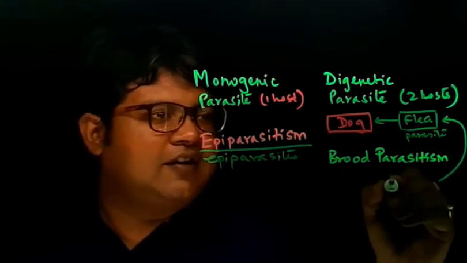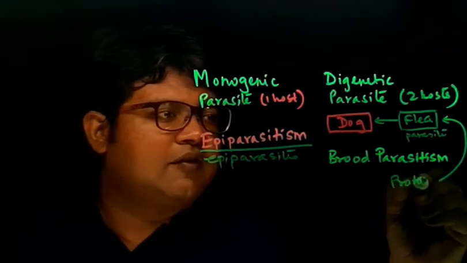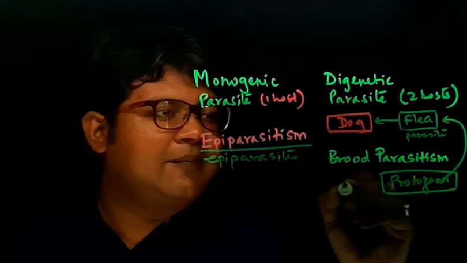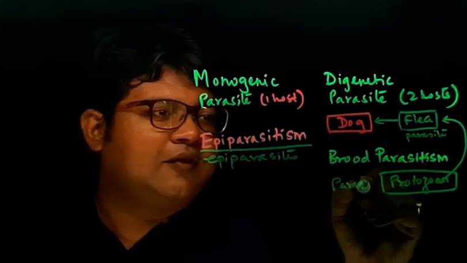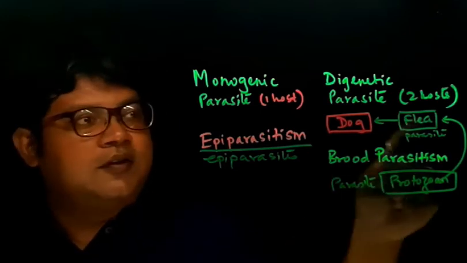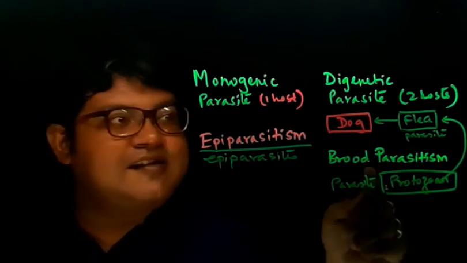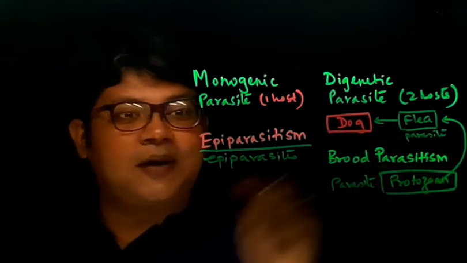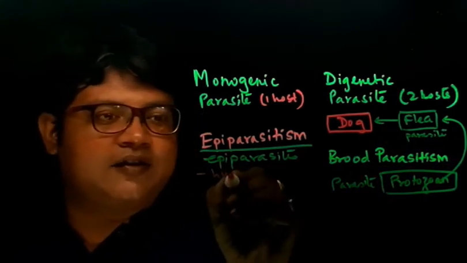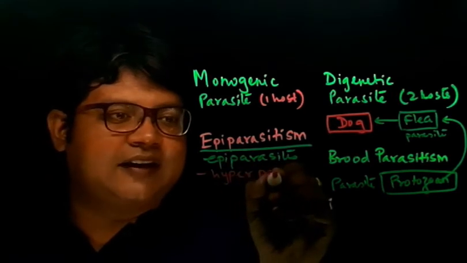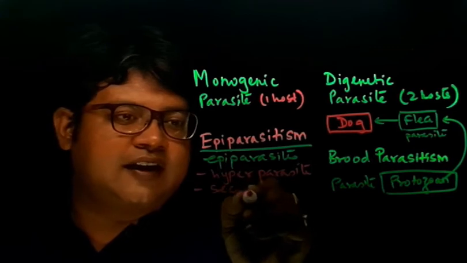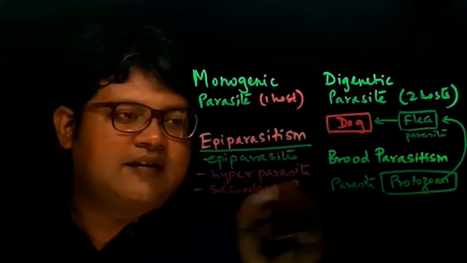I write over here. There are some protozoans which are parasites of the flea. So this is a parasite of the flea itself. This protozoan is a parasite of another parasite, so it is called a hyperparasite. Remember, it is called a hyperparasite or a secondary parasite.